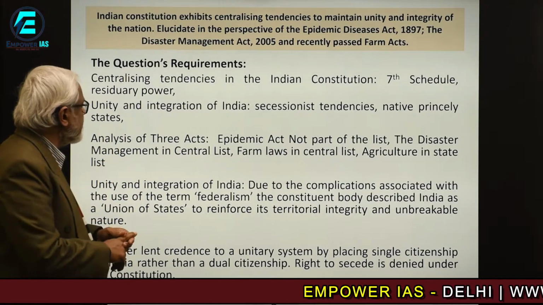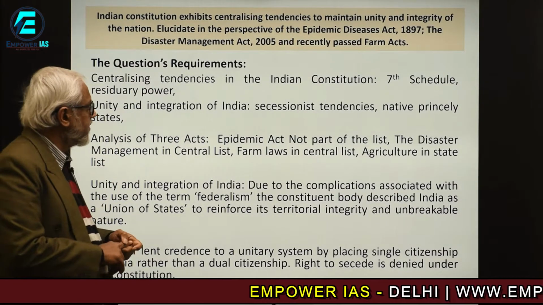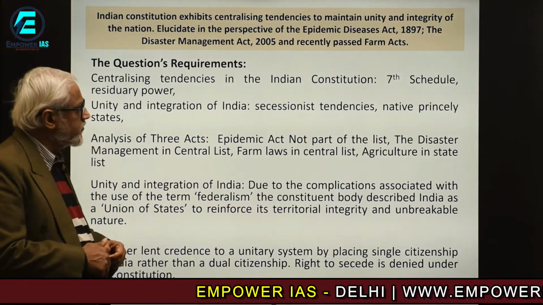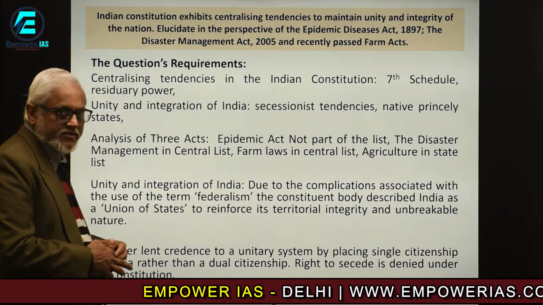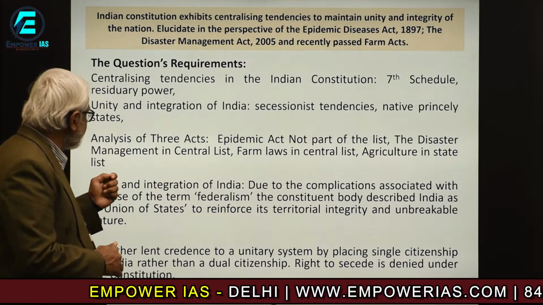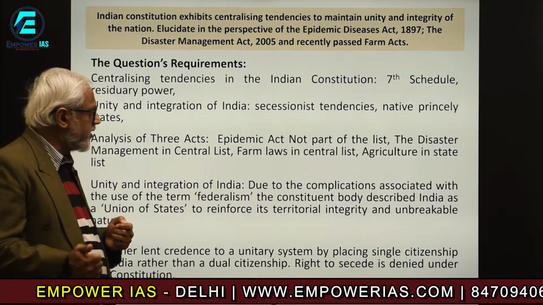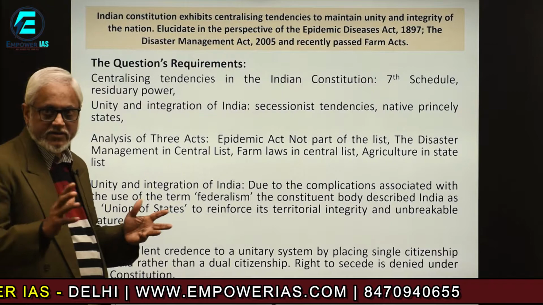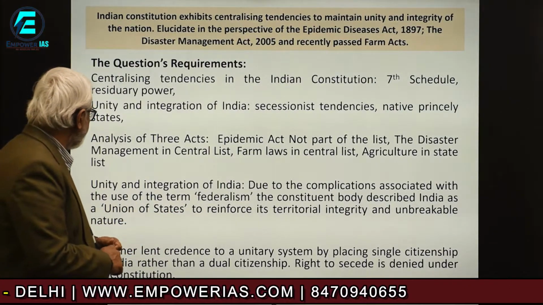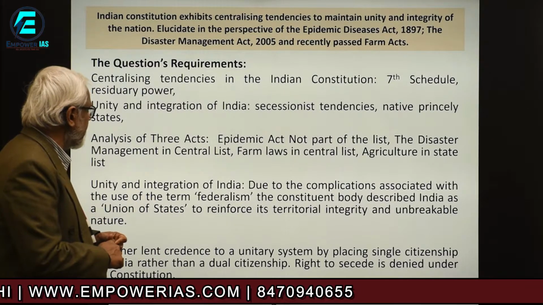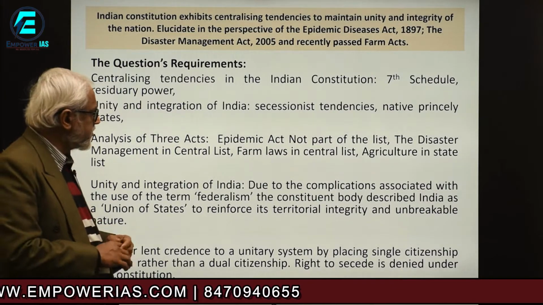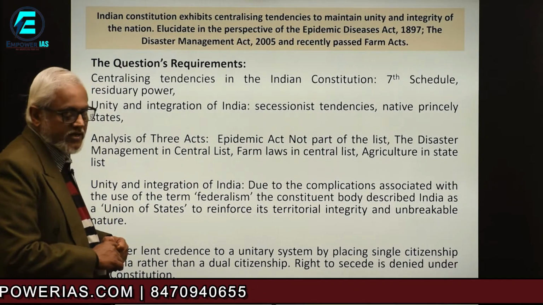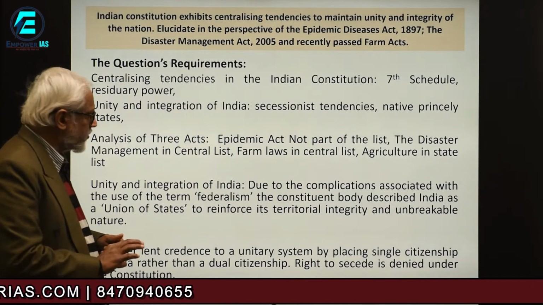Then the unity and integration of India, secessionist tendencies, the native princely states. Then the analysis of the 3 acts: the Epidemic Act, and there are 3 lists. The Disaster Management Act is in the central list, and the farm laws are again in the central list, while agriculture is otherwise in the state list.